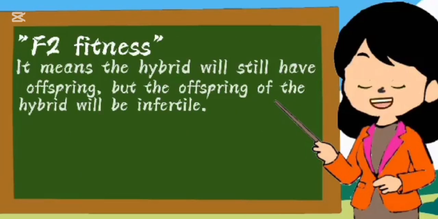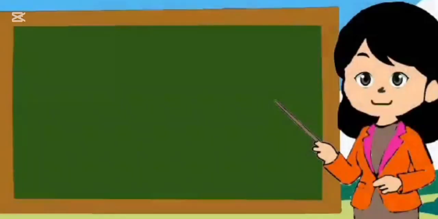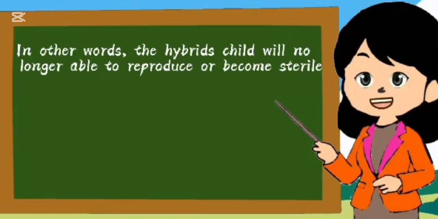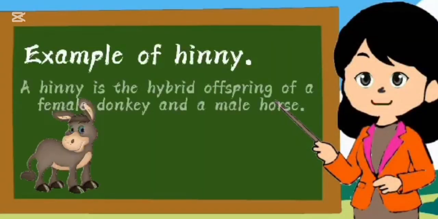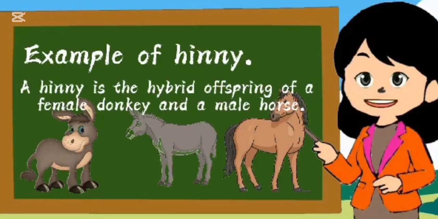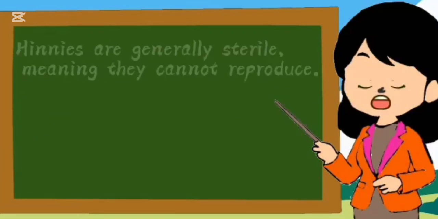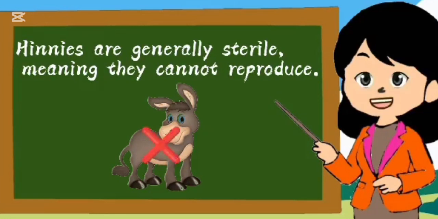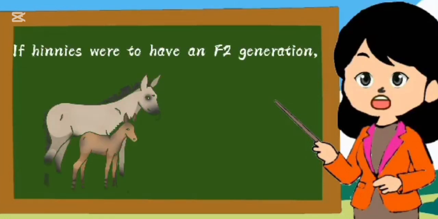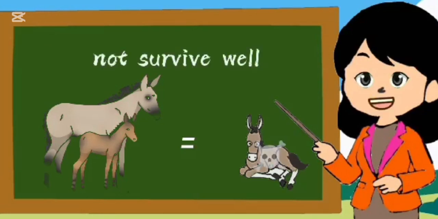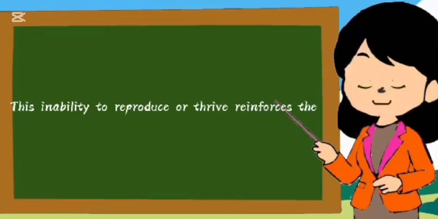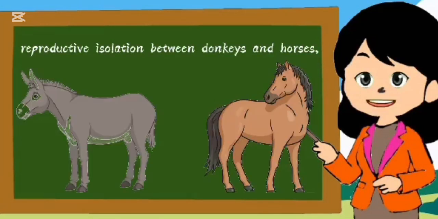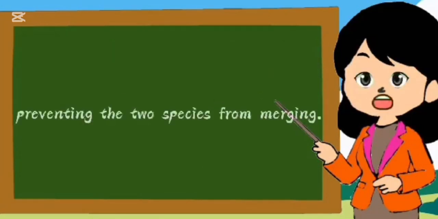F2 fitness. It means the hybrid will still have offspring, but the offspring of the hybrid will be infertile. In other words, the hybrid's child will no longer be able to reproduce or will become sterile. For example, a hinny is the hybrid offspring of a female donkey and a male horse. Hinnies are generally sterile, meaning they cannot reproduce. If hinnies were to have an F2 generation, those offspring would be infertile or not survive well. This inability to reproduce or thrive reinforces the reproductive isolation between donkeys and horses, preventing the two species from merging.